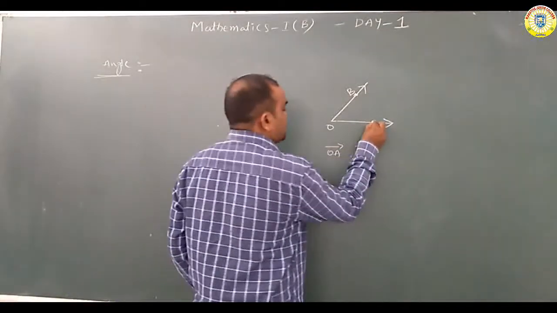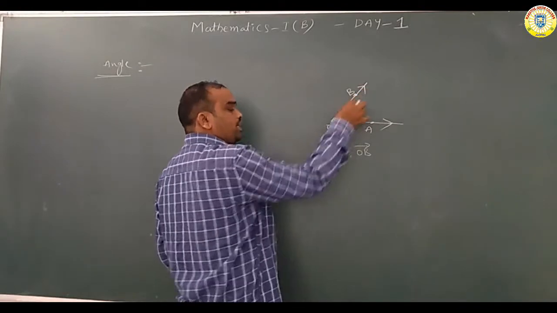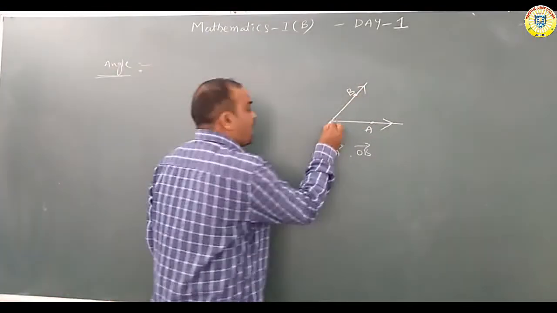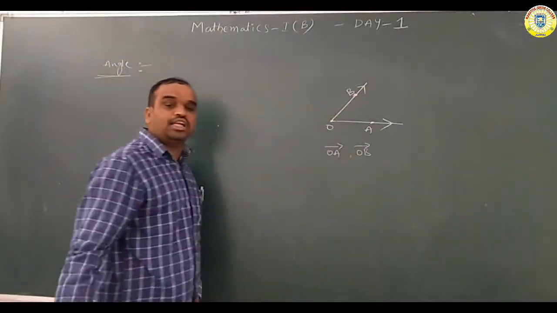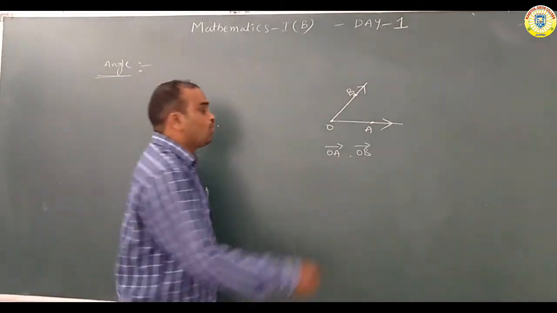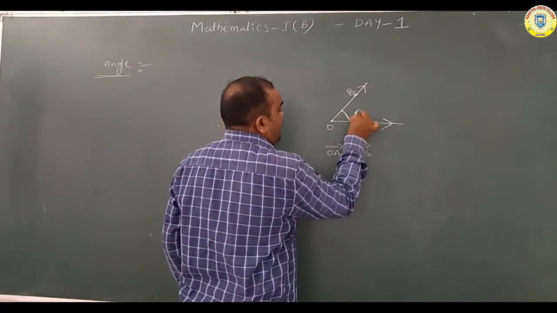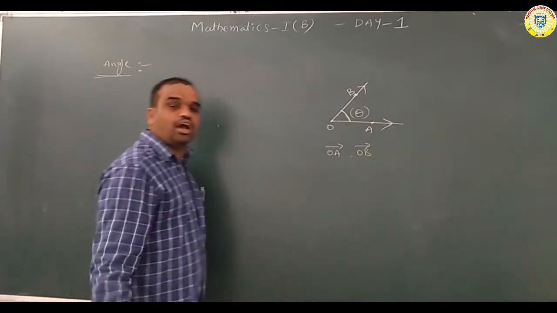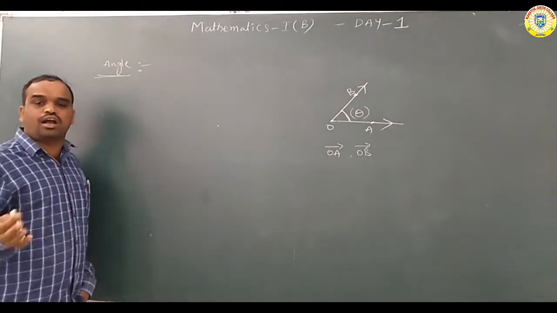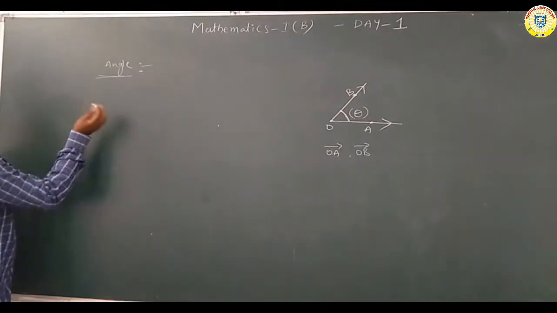Observe, there are two rays. What are the two rays, sir? OA is the one ray, OB is the another ray. What is the common point? The common point is O. Understand? This is nothing but which one, sir? Angle. Generally, angles are denoted by theta, alpha, beta, gamma, etc. So I will write the definition of the angle.